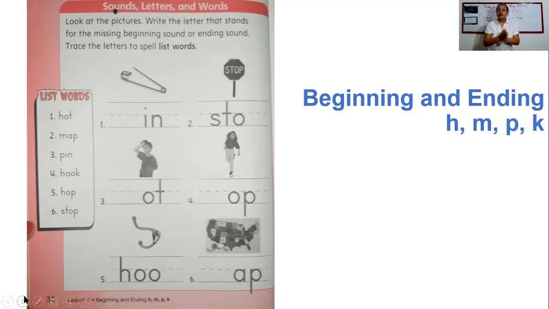Now, look at the directions, and now we are going to complete this picture. Look at the pictures, and write the letter that stands for the missing beginning or ending sound. Trace the letter to spell list words. Excellent.